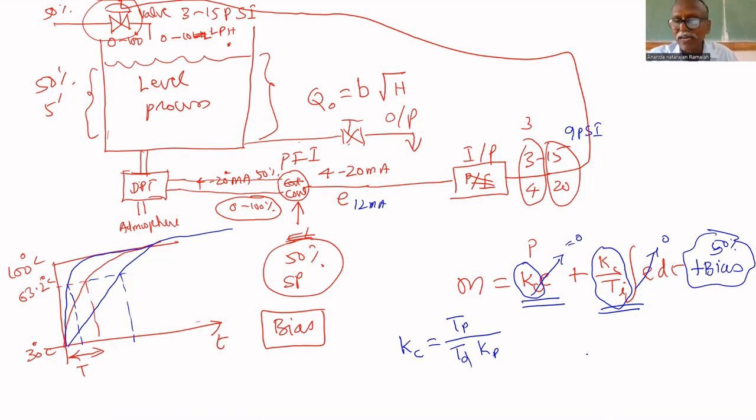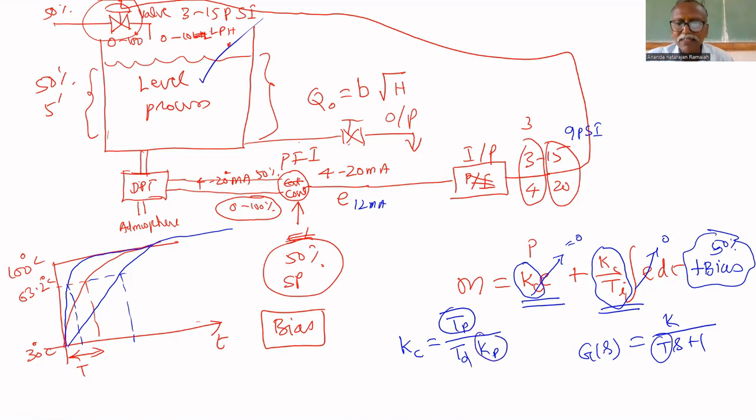You can write the model of the transducer with gain equal to 1 for all measurements, because for 100 degrees it gives 100 degrees. That's why K equals 1. Ts plus 1. Like that you wrote the model. Am I correct or not? For the RTD you wrote like this. This T only you found in the experiment. Am I correct or not? So this Tp is the time constant of this level process.